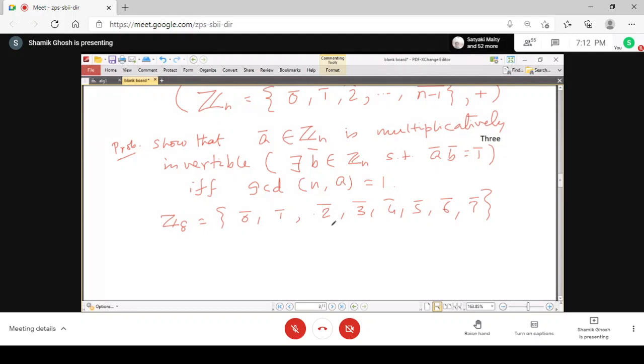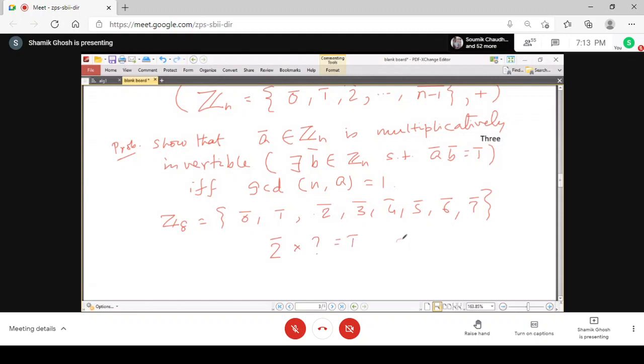Now, if we take some element, say 2, then you get that 2 is not multiplicatively invertible because 2 into 1 is 2, 2 into 3 is 6, and 2 into 4 is 8, that is 0. 2 into 5 is 10, that is 2. 2 into 6 is 12, that is 4. 2 into 7 is 14, that is 6. So there is no such element so that you can get 1.